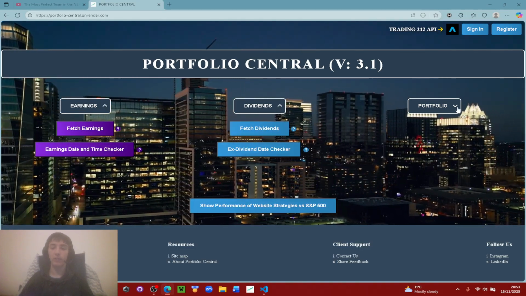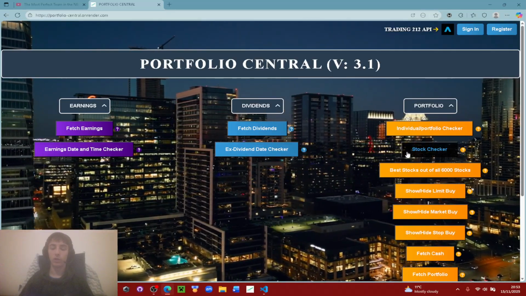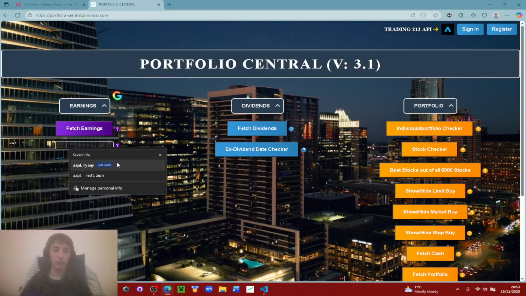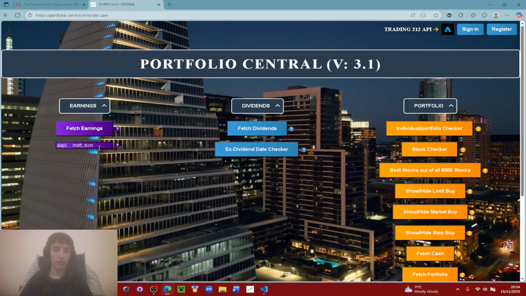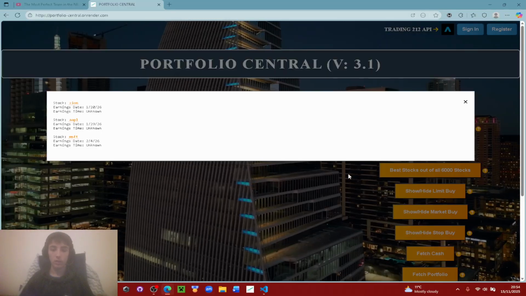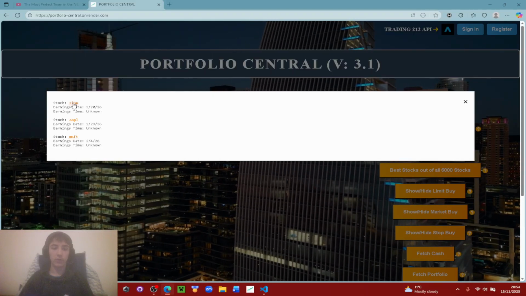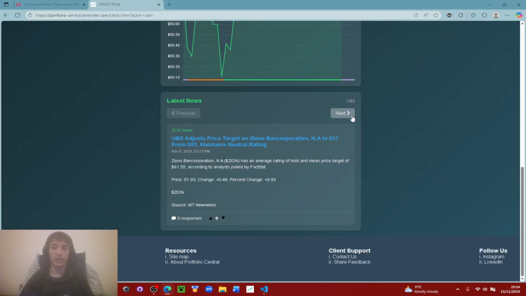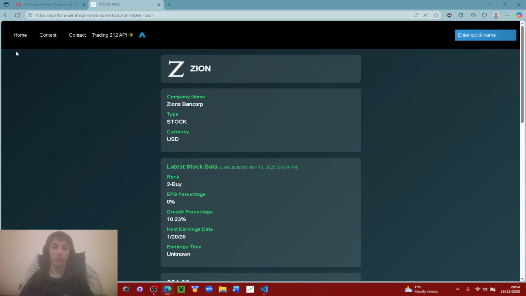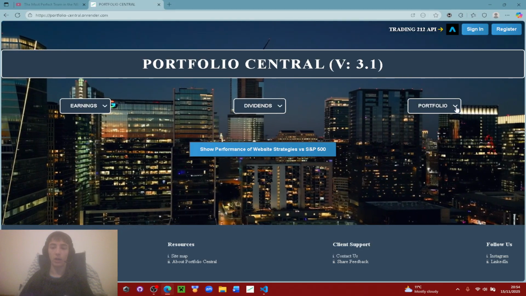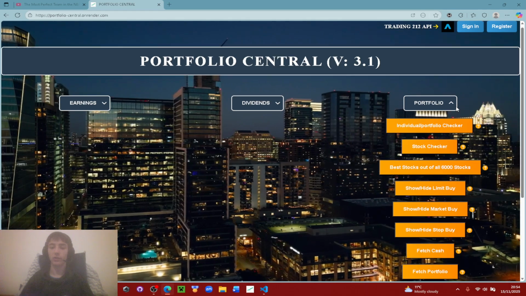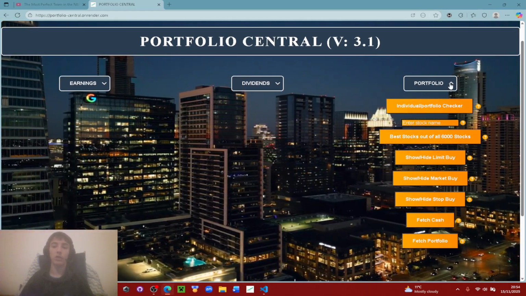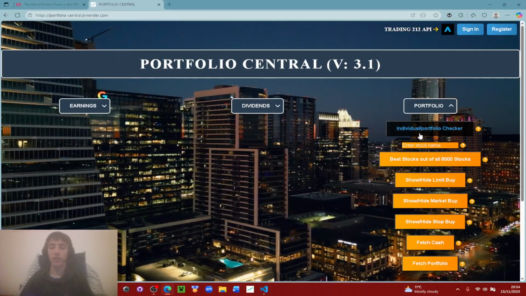This does it for the earnings, the dividends. This is the same table, and then portfolio as well. And even for stuff like this, which are modals, let me just do that. Enter that. Yes, you can see this is a modal, but you can still click on it. Zions Bancorp, what's going on? $51. What's the latest news? You have absolutely everything. Absolutely beautiful stuff from our website. Absolutely love this update, and it's quite a logical one, right? We already had this beautiful stock tracker page. It's kind of hidden in this portfolio one. Why not add hyperlinks? Works on mobile, of course, as well.